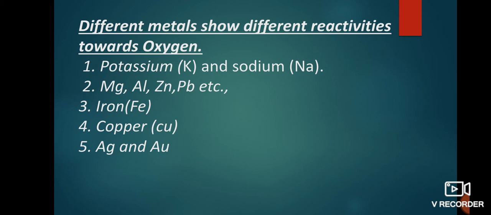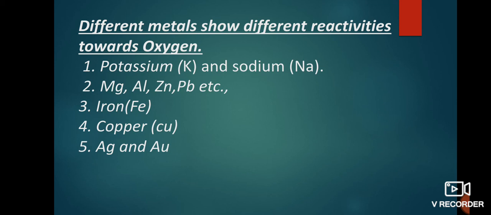It's clear? Next is, at ordinary temperature, the surface of metals such as magnesium, aluminium, zinc, lead, etc. are covered with a thin layer of oxide. The protective oxide layer prevents the metal from further oxidation. Means these metals, magnesium, aluminium, zinc, lead, react with oxygen present in the atmosphere and form an oxide layer. This oxide layer prevents further oxidation. It automatically forms a respective oxide layer on the surface of these metals.